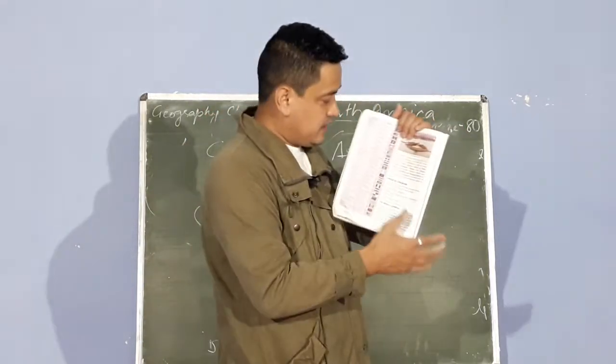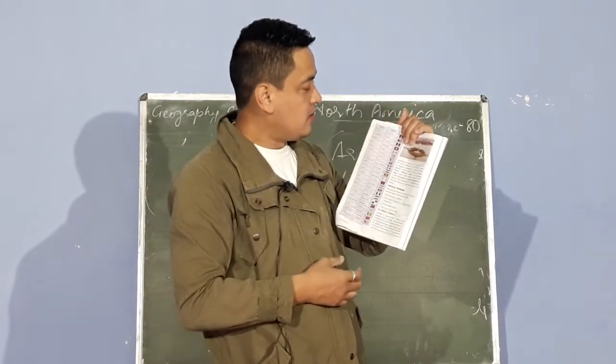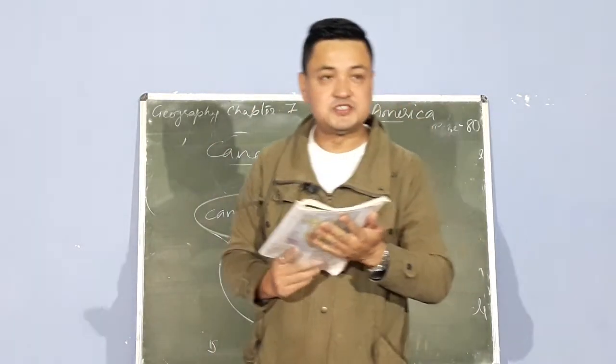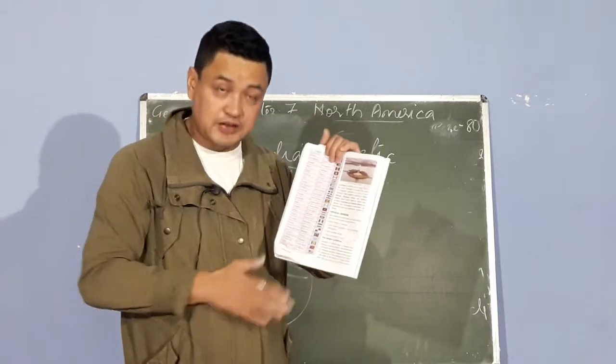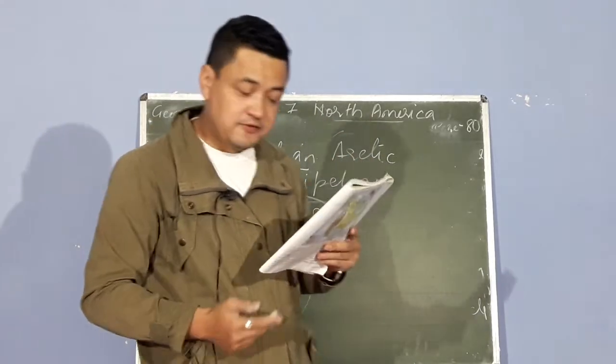Now you can see there is a table here. You can learn this table by heart. This table number is 7.1, which has countries and capital names. So you can learn it by heart by yourself.